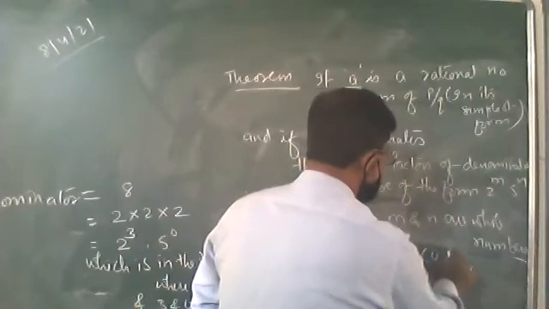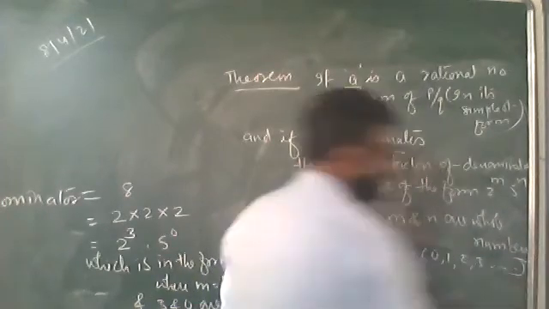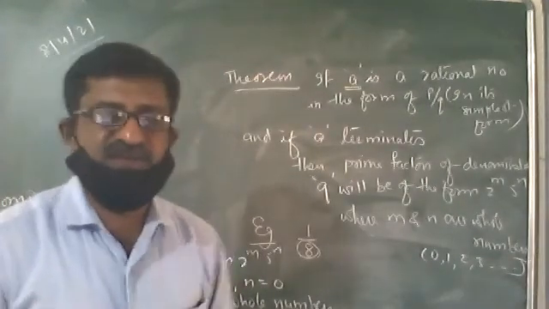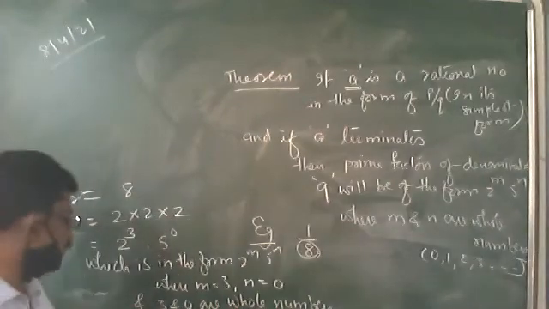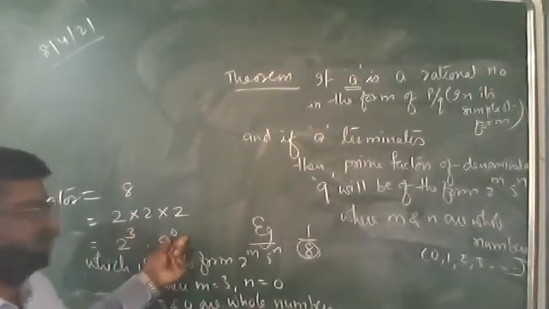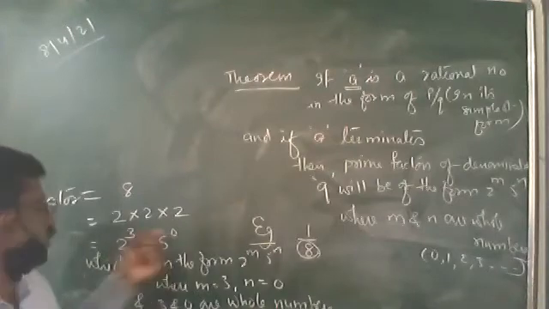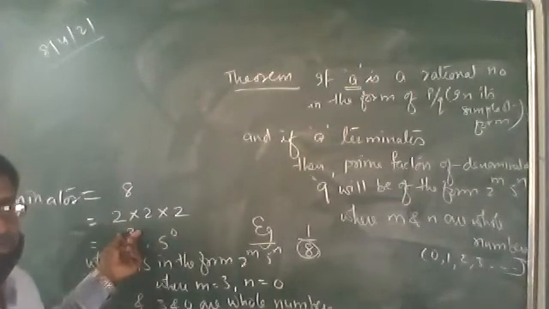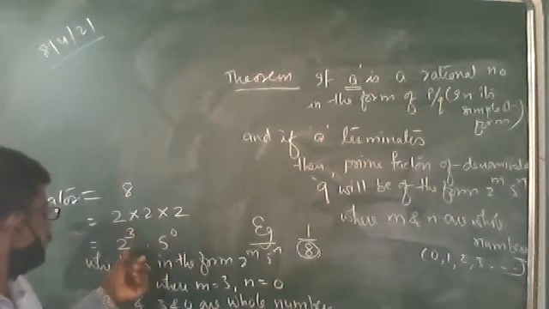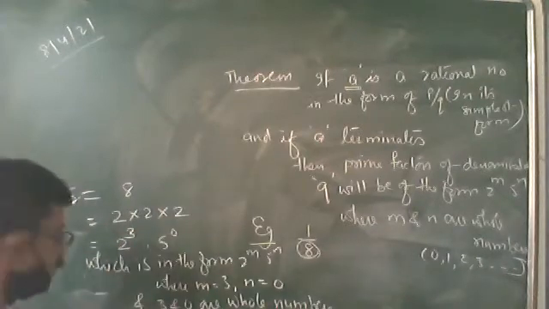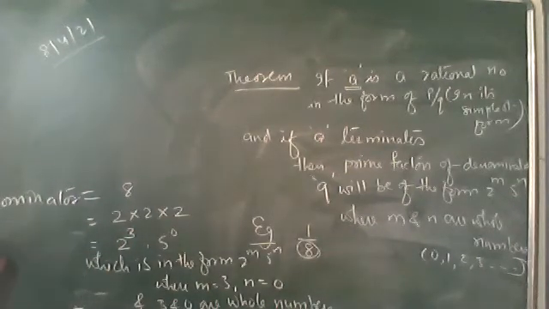Whole numbers start from 0. It is not necessary to start from 1. It can start from 0 also. Yes, we are getting the power of 5 as 0, which is a whole number. The power of 2 is 3, which is also a whole number. Since the powers of 2 and 5 both are whole numbers, therefore the decimal expansion of 1 upon 8 will terminate.